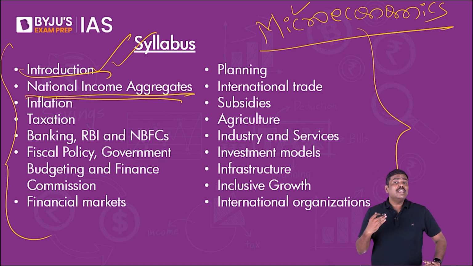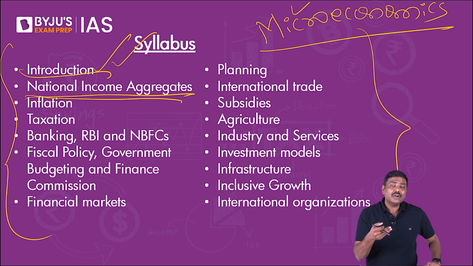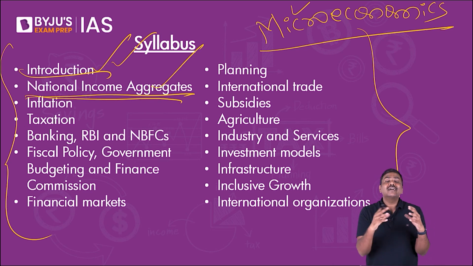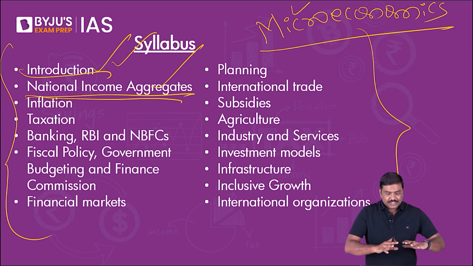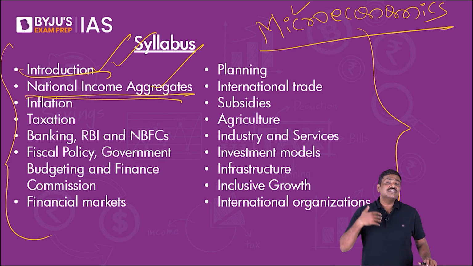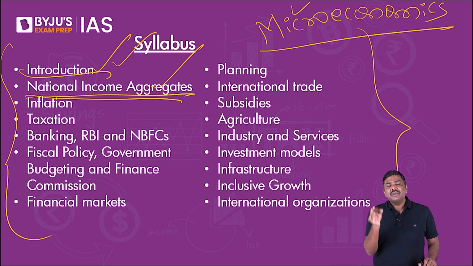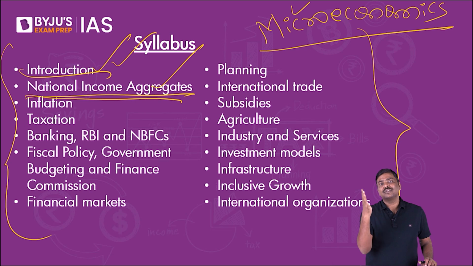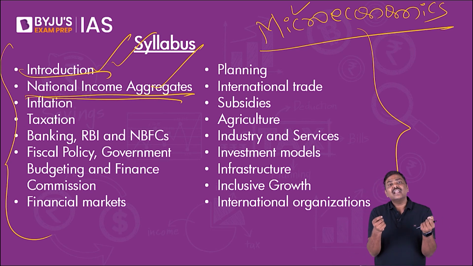But apart from GDP, there are also other aspects of the aggregates such as gross national product, net domestic product, net national product, national income, per capita income, etc. So these are the other very important aggregates from this particular chapter that you are supposed to understand. Now within this also, there are a lot of calculations which are provided in many of the books. Please do not run behind calculations. UPSC doesn't ask you to calculate all of them. There are certain important formulas.